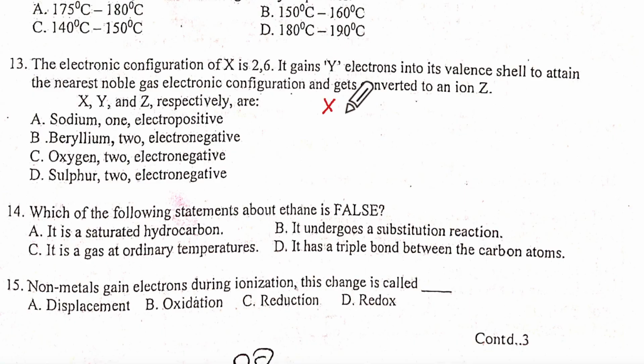X is 2,6, and Y, the number of electrons gained by it, is 2. So Y will be 2. And what will be Z? Z is the ion. So it will be X2 minus, and the configuration will be 2,8.